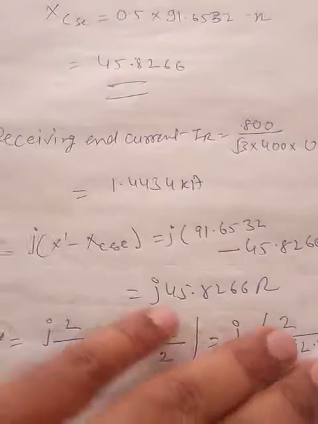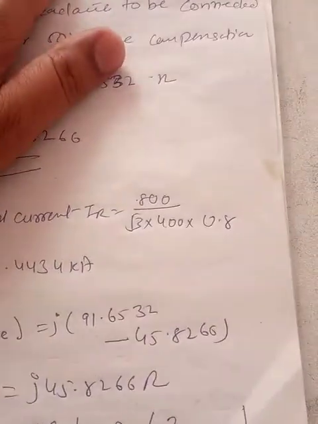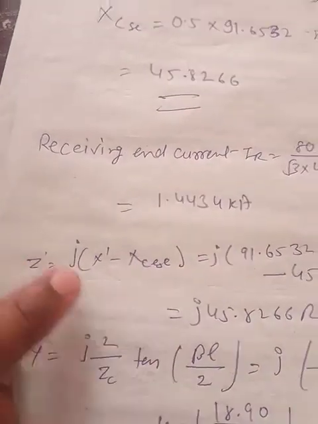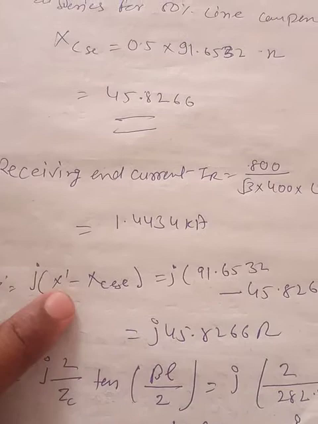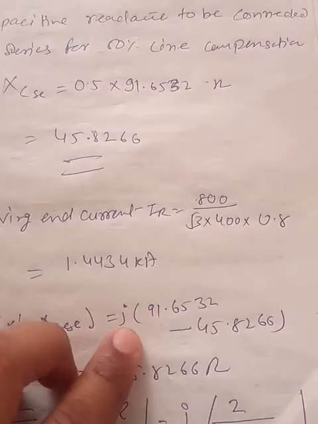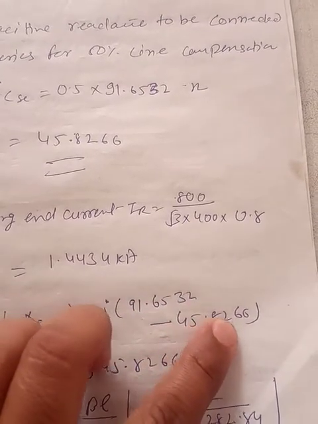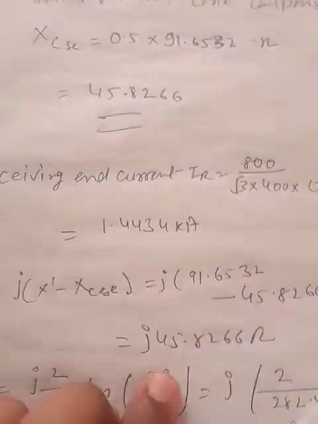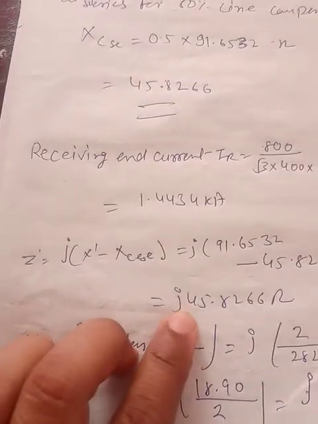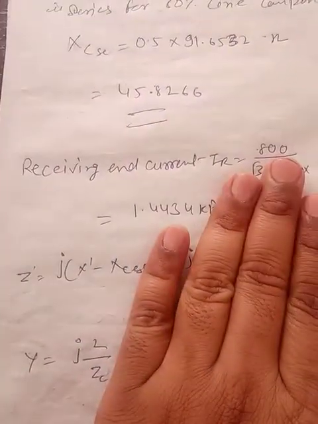Now with the 50% series compensation, the line is operating at series compensation of 50%, so the net Z will become Z dash, that is j(X dash minus XC), equal to j(19.6532 minus 45.82), and the net we get is j45.8266 ohm. Now this is the Z parameter of this line.